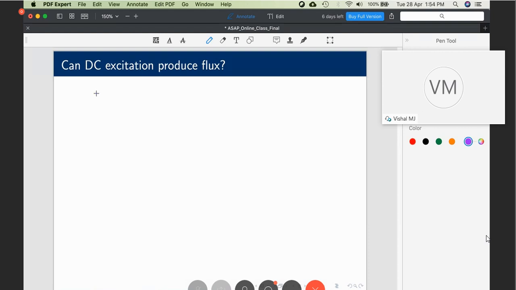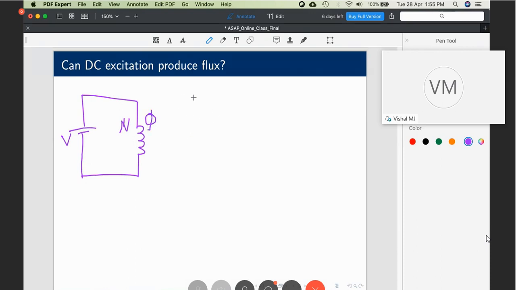Please pardon my drawing. I am using my pointing device to draw it, so it may not be as neat as on paper and pen. Please bear with me. Let the voltage be V. There are N number of turns. The coil produces a flux phi. Can it produce flux or not is the question.